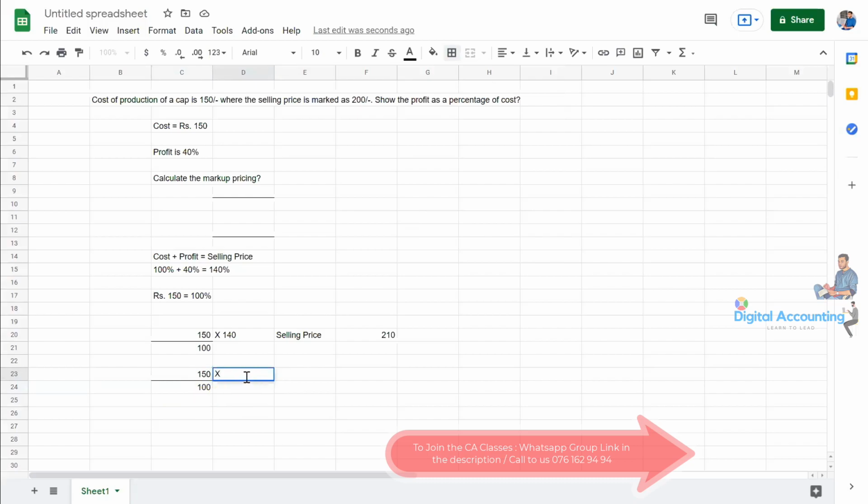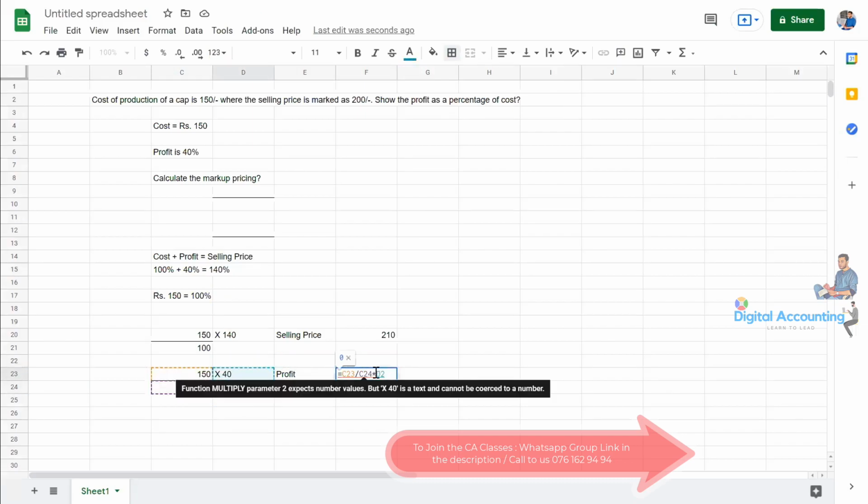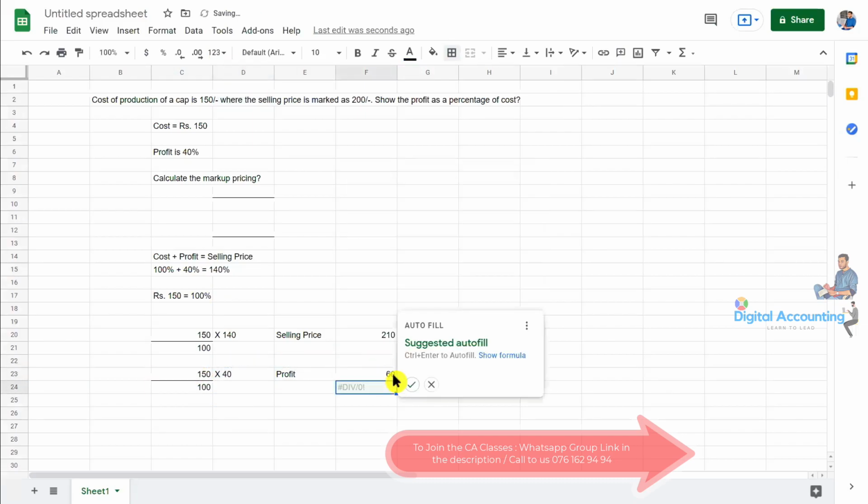Then the profit percentage is simply 40%. So we need to times by 40% to calculate the profit. If it is a markup method, then 150 divided by 100 times 40 gives the answer: 60 rupees of profit.